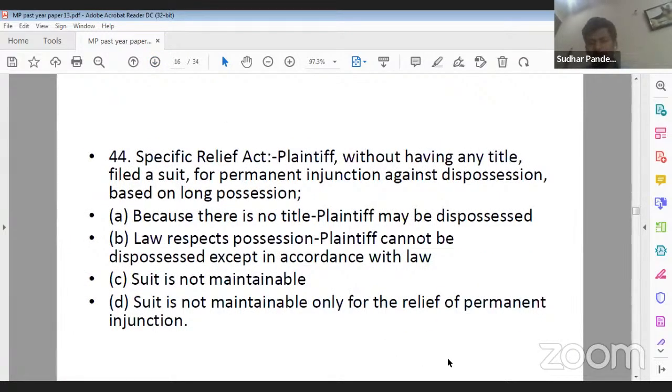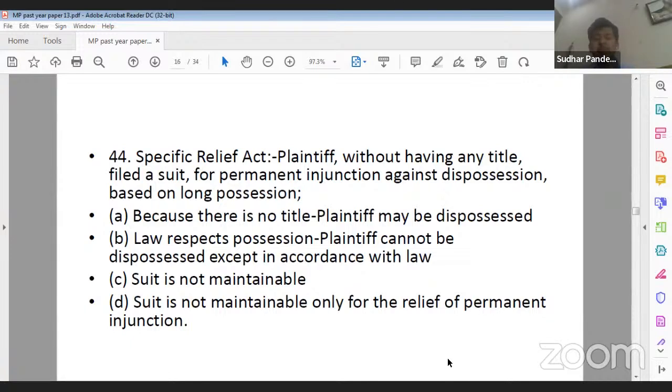Question number 44. Again from Specific Relief Act, plaintiff without having any title filed a suit for permanent injunction against dispossession based on long possession. This particular question is from section 6 of Specific Relief Act. Option A, because there is no title, plaintiff may be dispossessed. Option B, law respects possession, plaintiff cannot be dispossessed except in accordance with law.